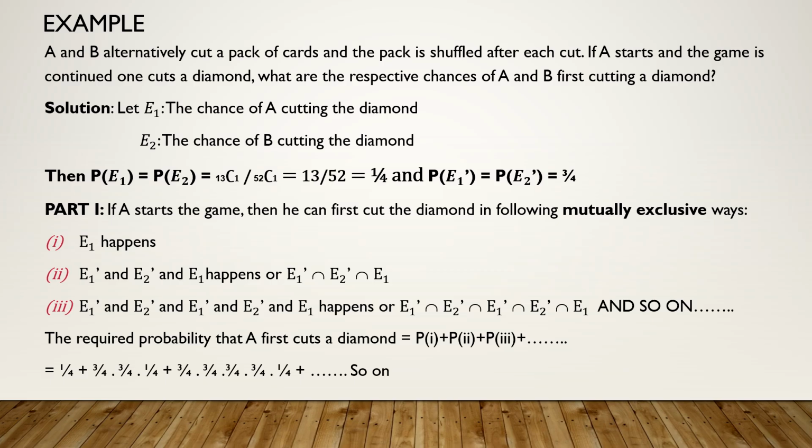Correct? What is P of E1 complement and what is P of E2 complement? 1 minus 1 upon 4, which is 3 upon 4. So this fact is clear. It is given to us.